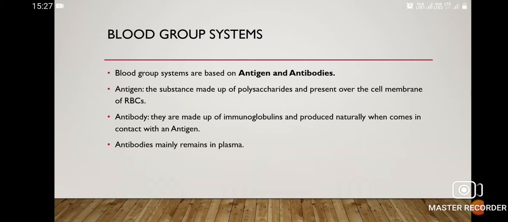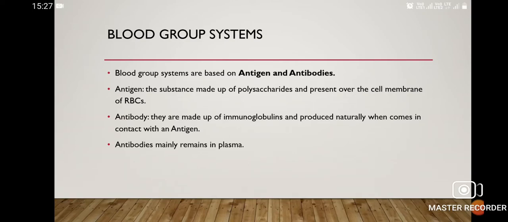Blood group systems are based on antigens and antibodies. Antigens are also known as agglutinogens and antibodies are also known as agglutinins. Antigens are substances made up of polysaccharide and they are present over the cell membrane of the RBCs, while antibodies are made up of immunoglobulins. They are produced naturally when they come in contact with an antigen. Antibodies mainly remain in plasma. These immunoglobulins are formed by gamma globulin.